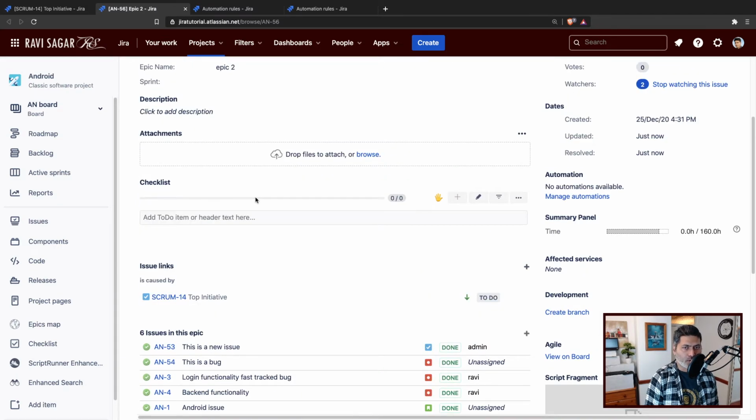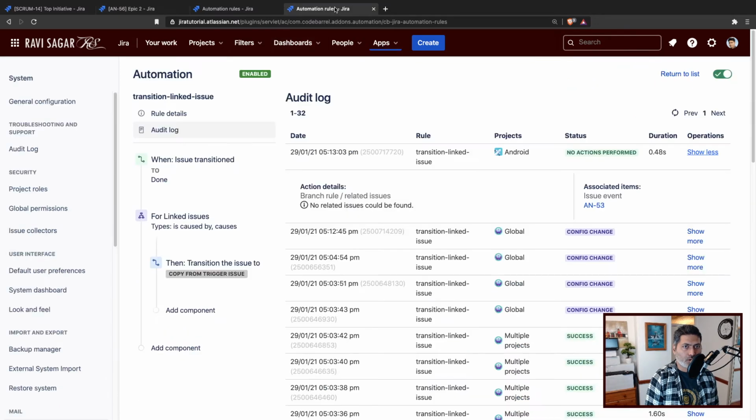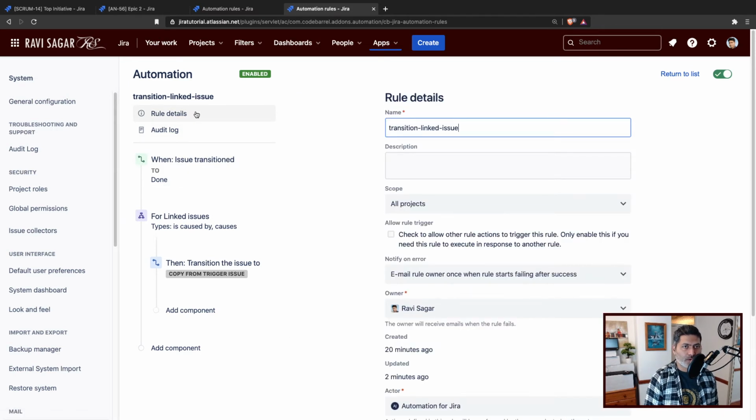Right now this rule is definitely getting triggered, but I think it is only working for the transition at the story level. What we really want to do is trigger this rule from another rule, and for doing that I need to go to the rule details and check this rule to be triggered from other rules.